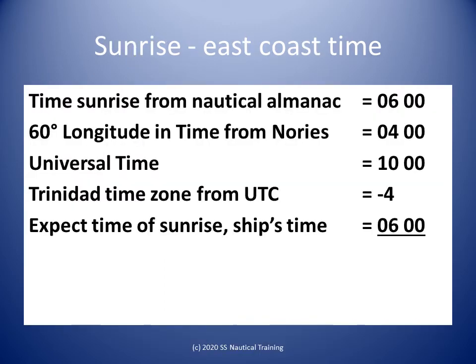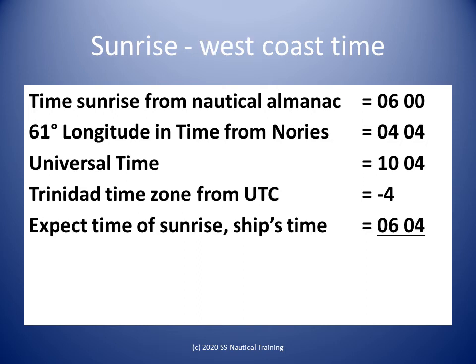The navigator on the east coast applies the arc to time correction to find the UTC of sunrise that day, then converts the UTC to local time. This navigator will see the sunrise at 0600 hours. The navigator on the west coast applies the arc to time correction to find the UTC of sunrise that day, then converts the UTC to local time. This navigator will see the sun rise 4 minutes after his friend on the east coast, at 0604 hours.